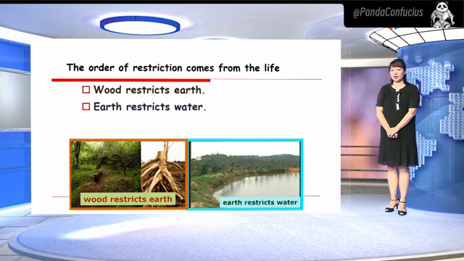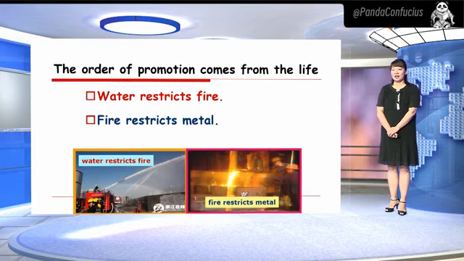Wood restricts earth. For example, wood works like a wall for the earth and keeps the earth in place. We call it wood restricts earth or wood controls earth. Earth restricts water. For example, the dam or the seawall, which are made of earth, can prevent floods. We call it earth restricts water. Water restricts fire. As you know, water can put out a fire. We call it water restricts fire or water controls fire.